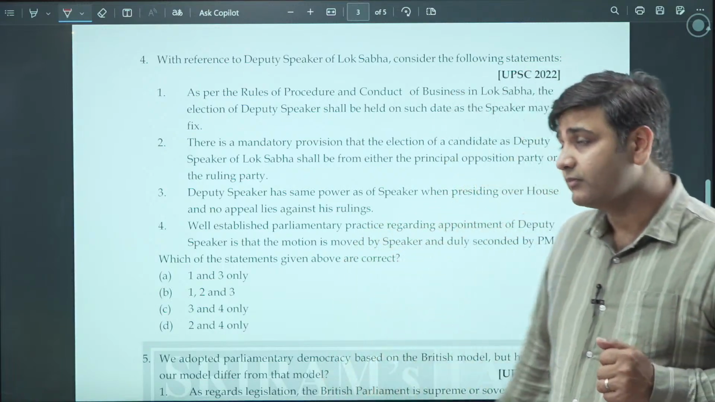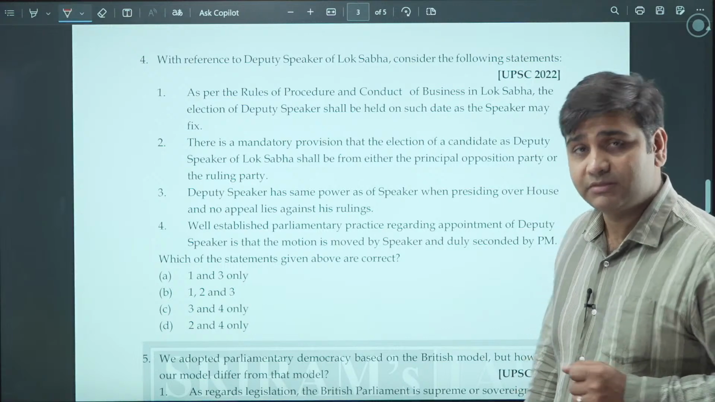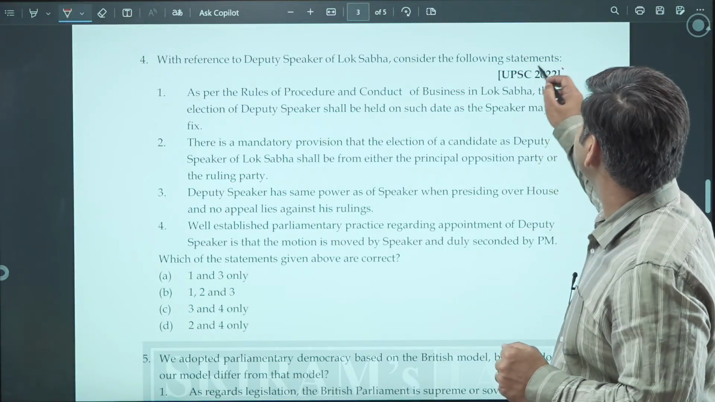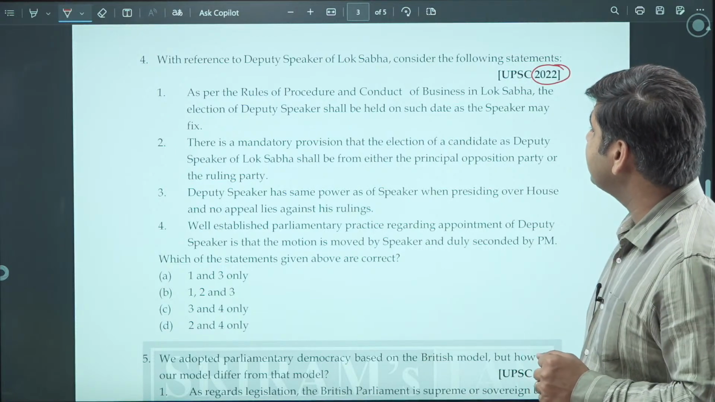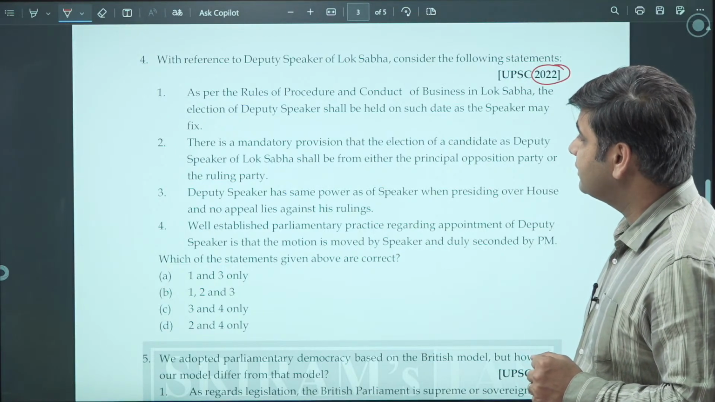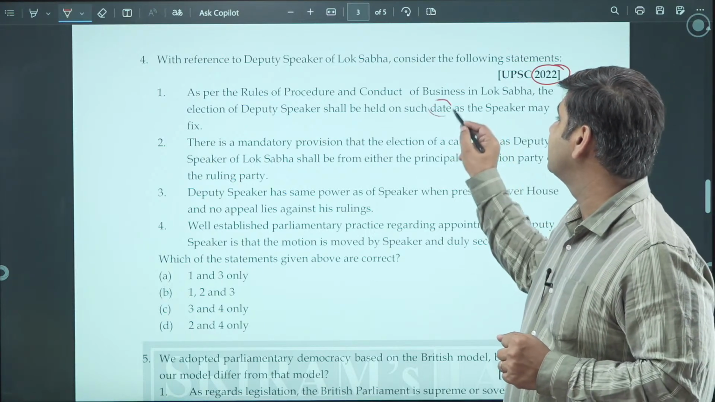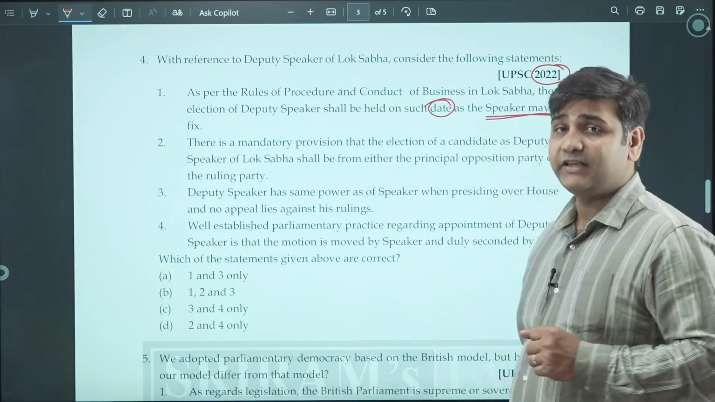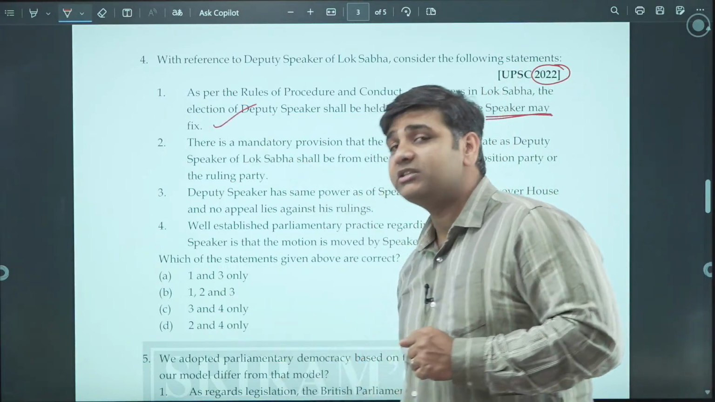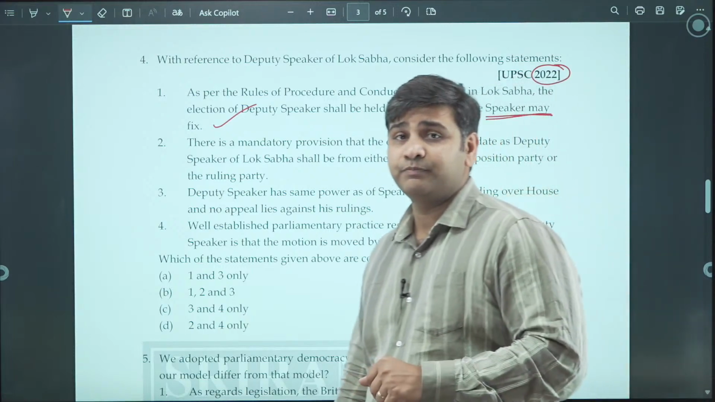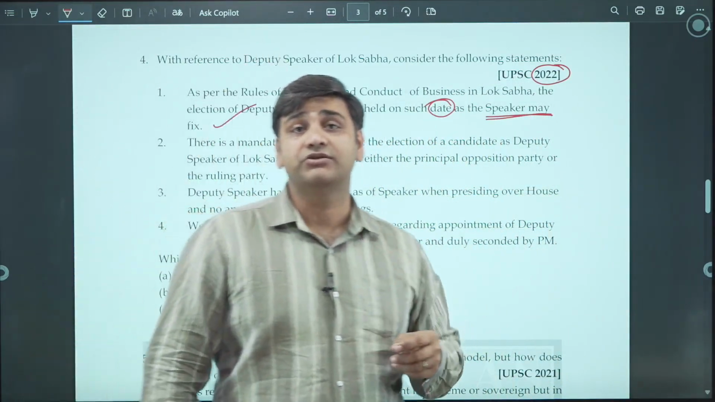And let's see what is the question which has been asked with reference to the deputy speaker of the Lok Sabha. This is a question which came in 2022. As per the rules of procedure and conduct of business in Lok Sabha, the election of deputy speaker shall be held on such date as the speaker may fix. So this is a true statement. The date of the election of deputy speaker is fixed by the speaker, and the date of the election of the speaker is fixed by the President of India.